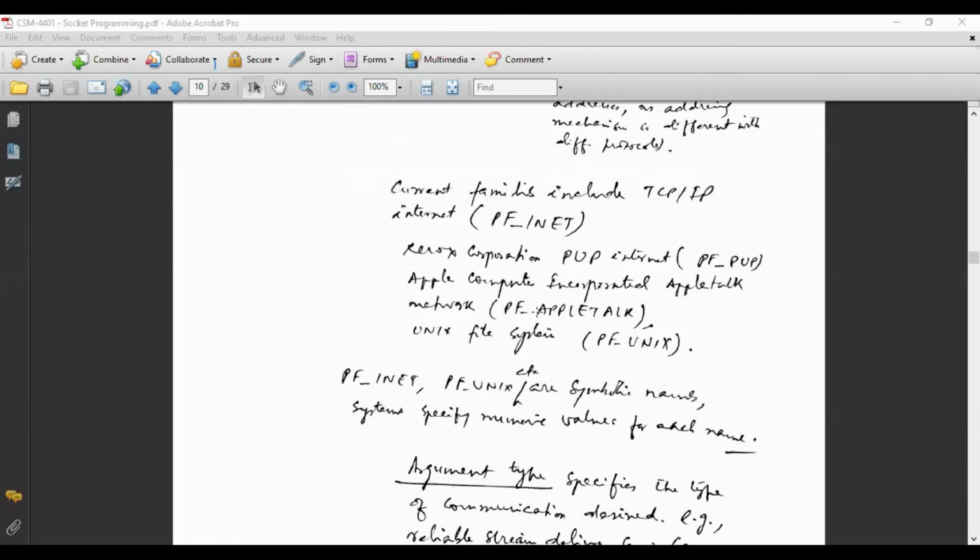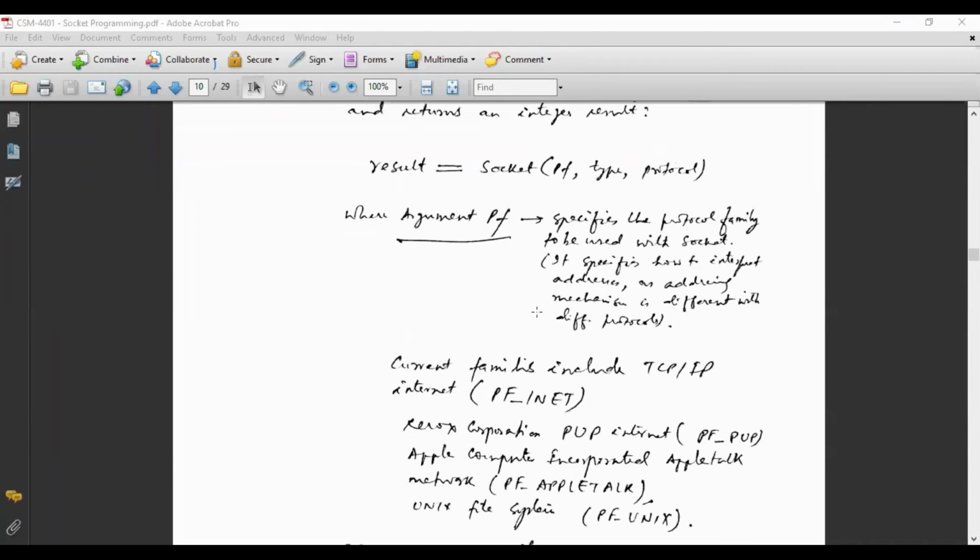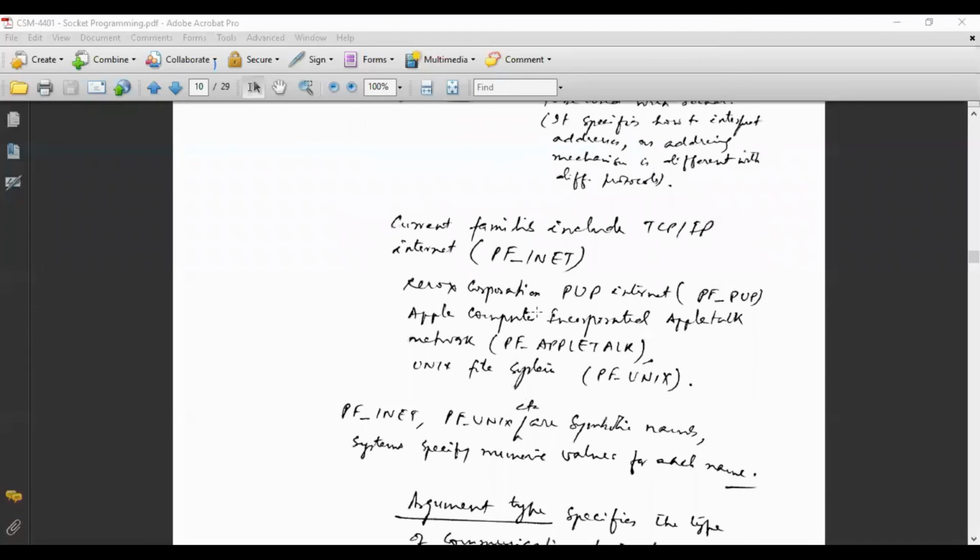So PF_INET and PF_UNIX are symbolic names. I am telling you that for these we have specific numbers. For PF_INET it may be 10, for PF_UNIX it may be 20, like that. So we will put the numbers here. These are the symbolic names.